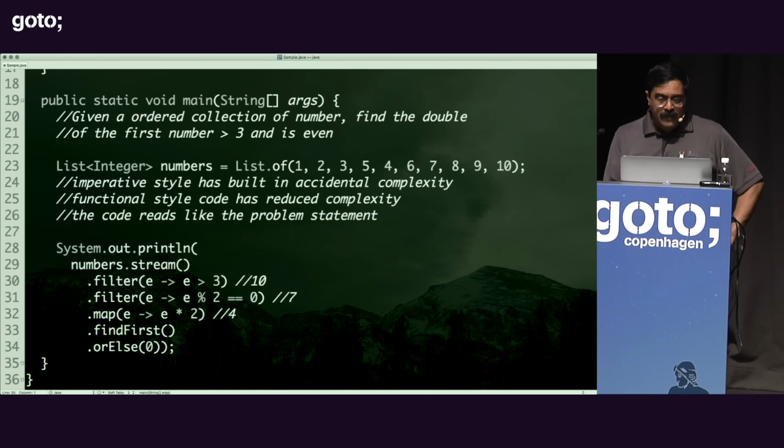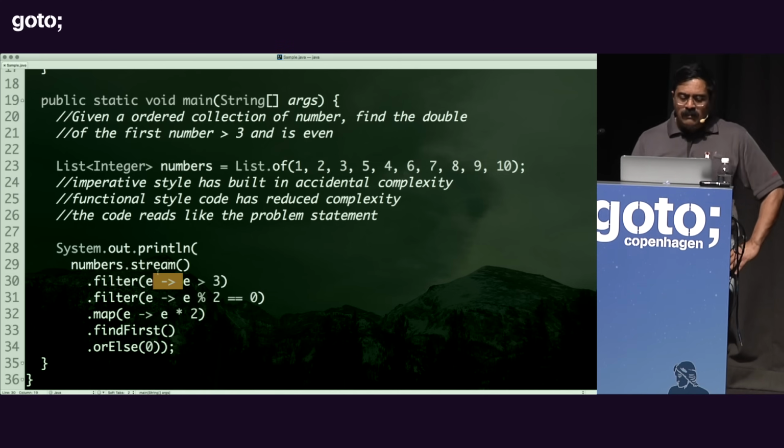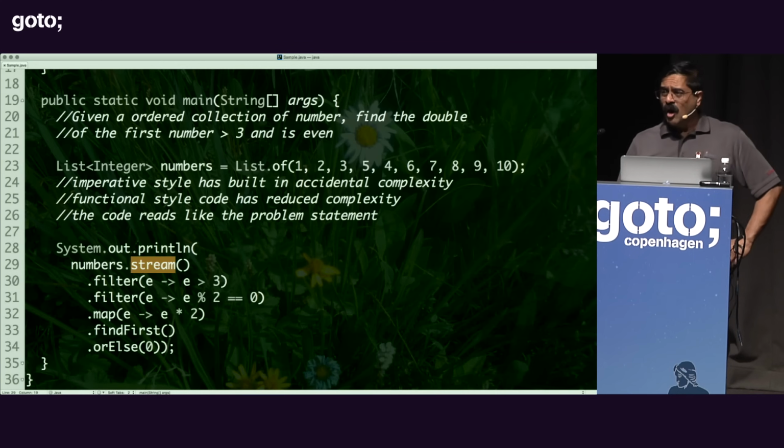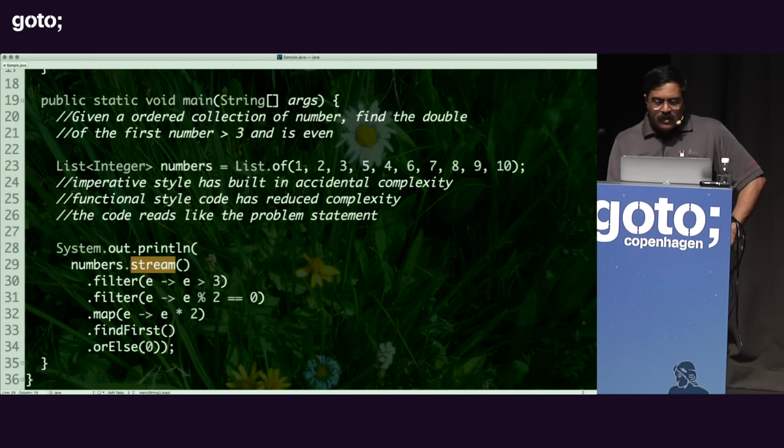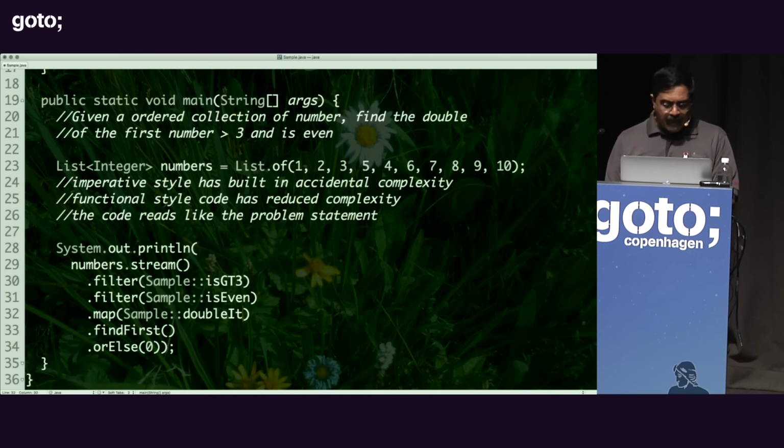So what do we do about it? Well, thankfully, this is one of the things that streams really provide very elegantly. So what does the stream really do? Streams are really built on top of laziness. So what does it really mean that streams are lazy? Well, to understand this, let's go ahead and convert this code real quick, and we will call the isEven right here. And then finally, of course, we'll call the doubleIt function right here as well. But before we run this, let's talk about how this is going to work.